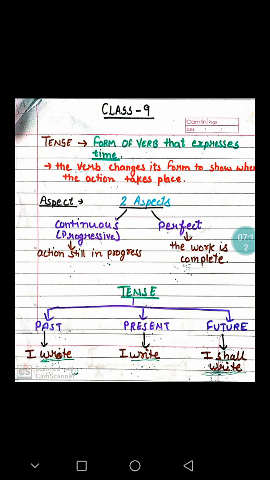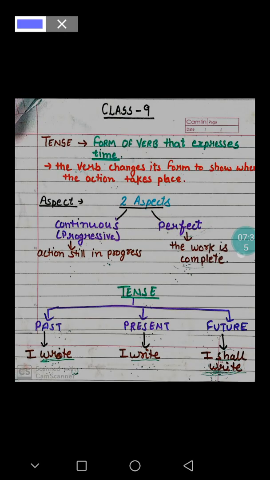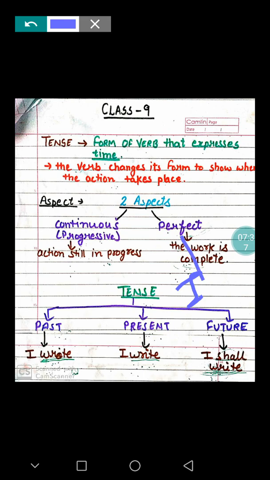Then in the future, we always use will or shall. Okay, I shall write. Where do we use shall? We always use shall with I or we.